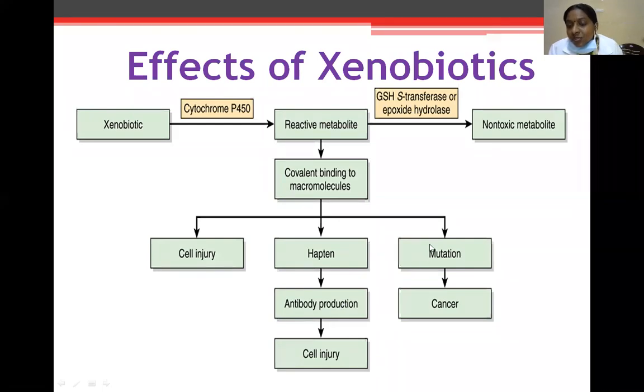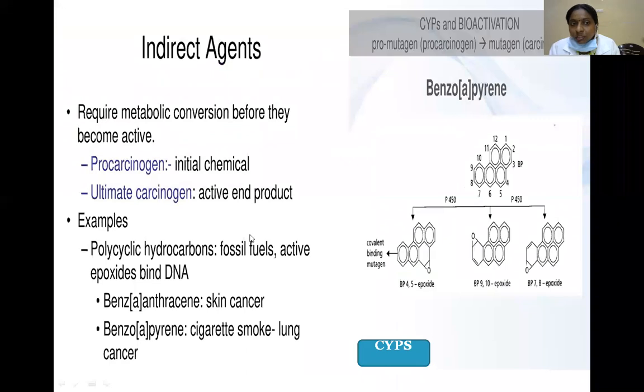The third reaction involves chemical carcinogens. Chemical carcinogens include benzopyrene. Benzopyrene reacts with DNA to form benzopyrene DNA adducts. These adducts are prone to mutation and cause cancer. Some are indirect agents which require a metabolic conversion, so that they become active. A procarcinogen is the initial chemical. The ultimate carcinogen is the active end product.